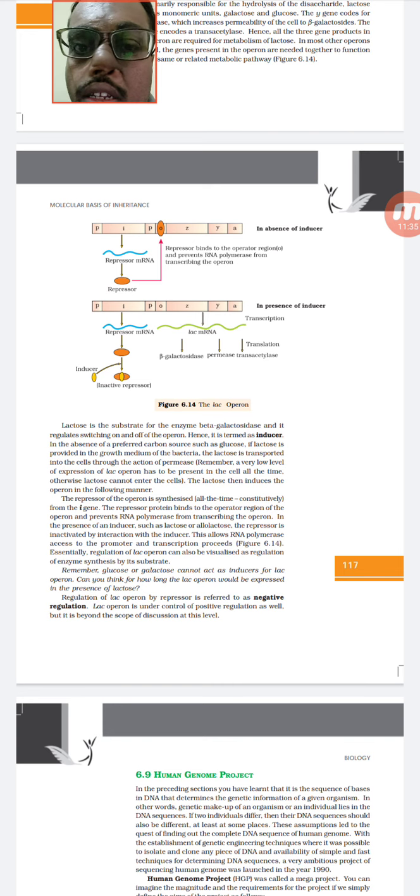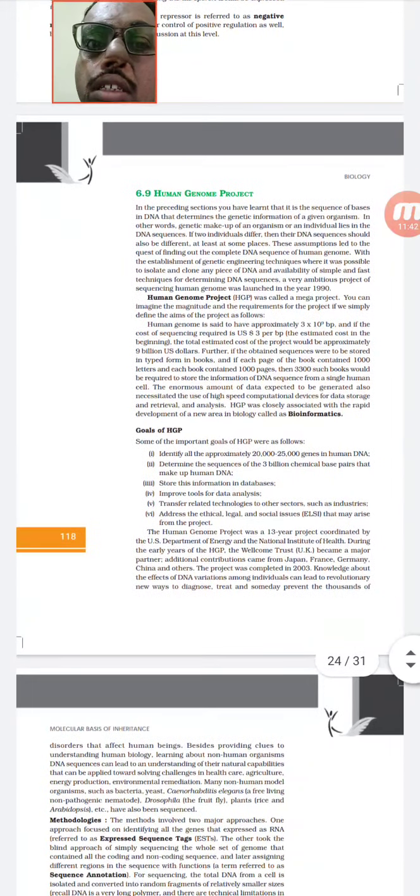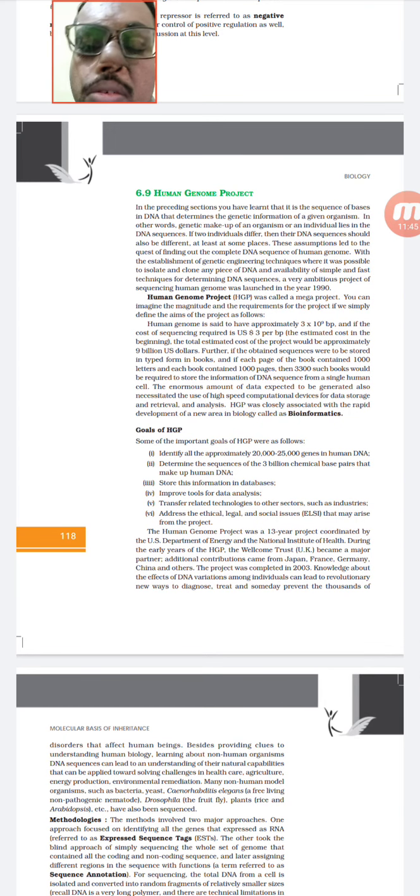That's the reason. And next one is the Human Genome Project. The concept of the Human Genome Project is very simple. Now we are running brain mapping from 2015. The Human Genome Project is the one single project in which all the countries came together and contributed, but very few countries played a major role. And the role of this Human Genome Project is to study the genome of humans.